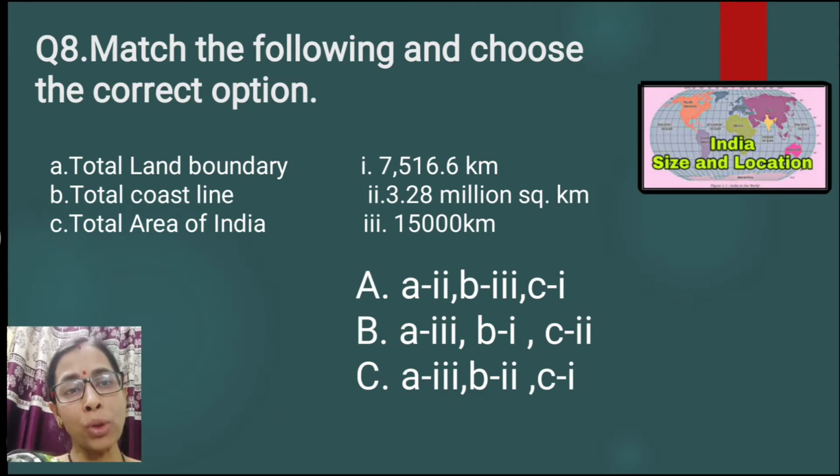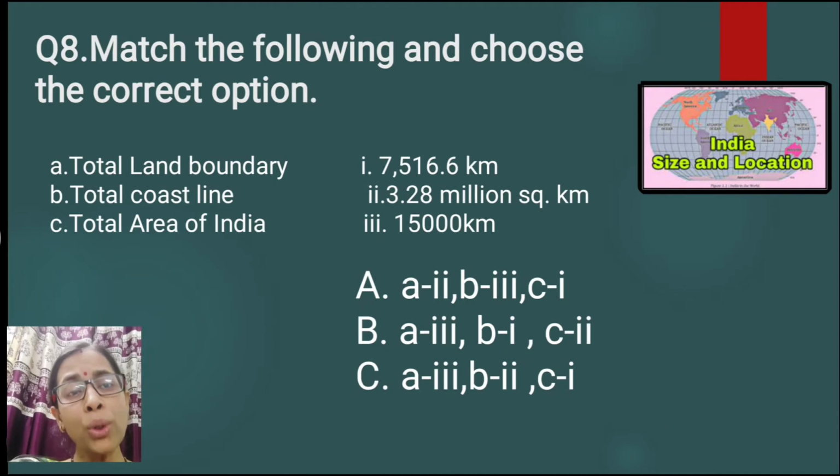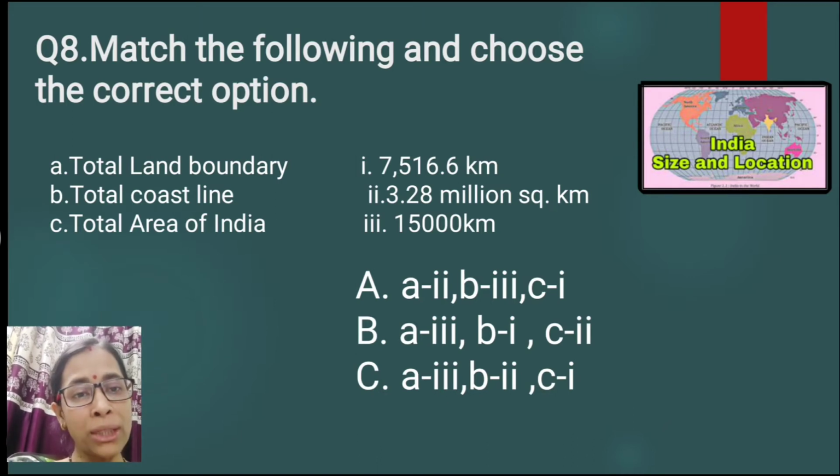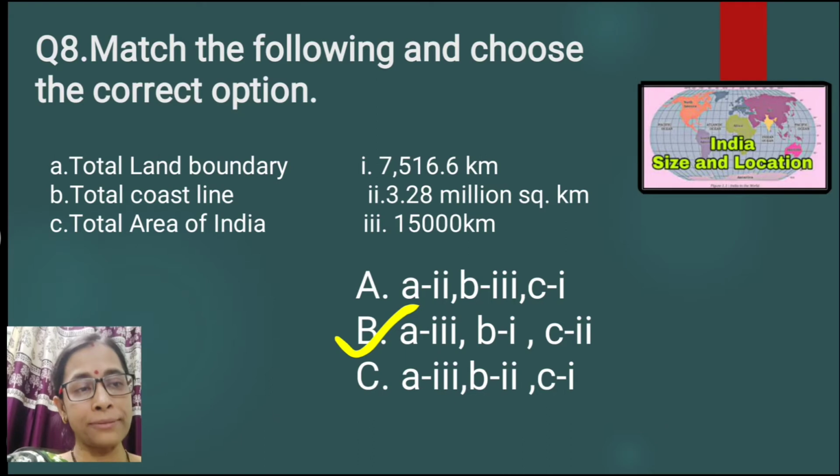Then match the following and choose the correct option. Here the total land boundary of India is 15,000 kilometers. So A with 3. Total coastline is 7,516.6 kilometers. So B with 1. C, total area of land, that is with 2, that is 3.28 million square kilometers. So the correct option is option B. This is the correct one.